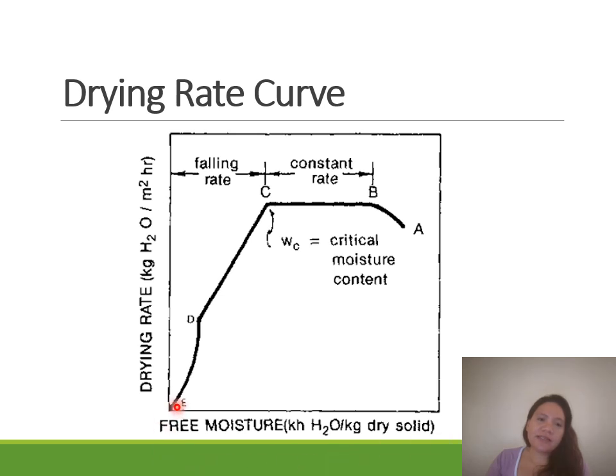As we increase the drying rate, basically the moisture content also decreases. So this is relatively the opposite of the first plot that I showed you.